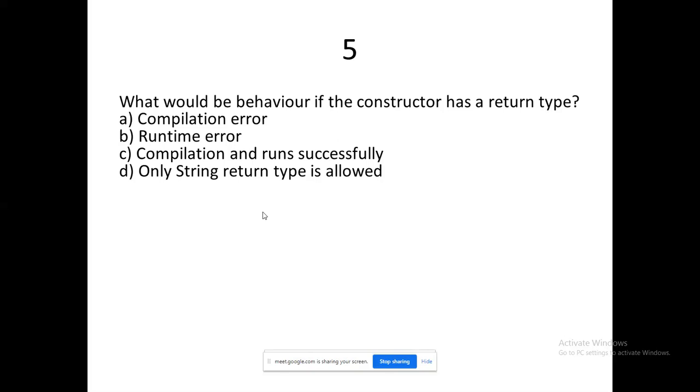And next, what would be the behavior if the constructor has a return type? If it has a return type, it's an assumption question.